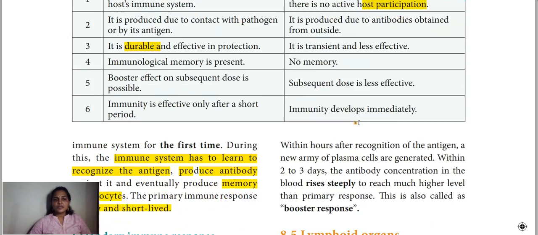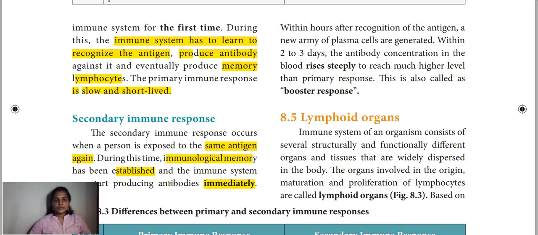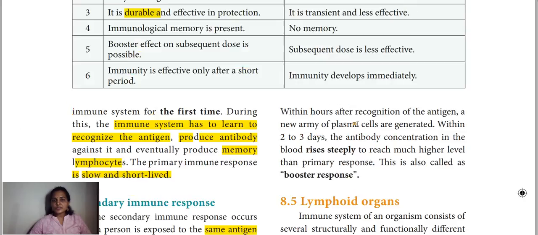In this secondary immune response, within hours after recognition of the antigen, a new army of plasma cells is generated. Within 2 to 3 days, as we already discussed, the antibody concentration in the blood rises steeply to reach a much higher level than the primary response. This is called the booster response. So what is booster response?